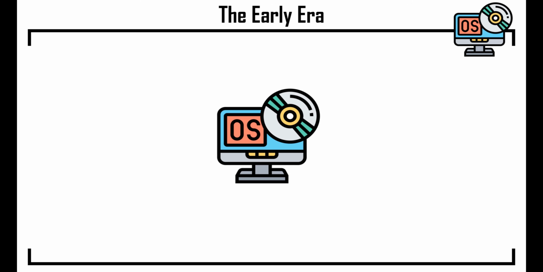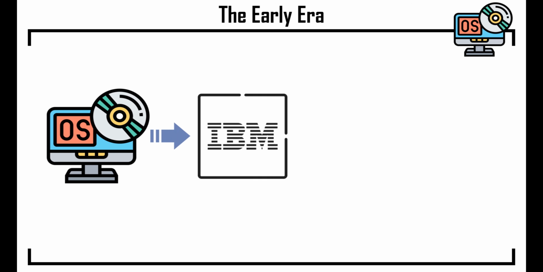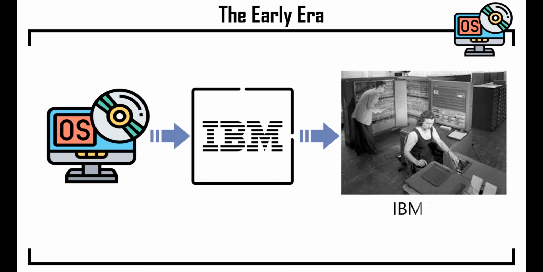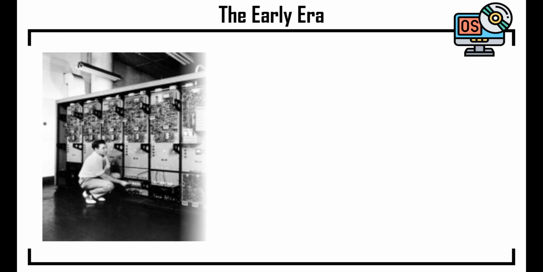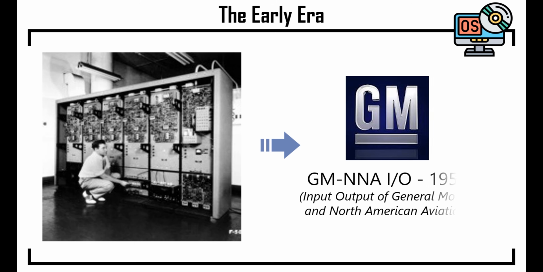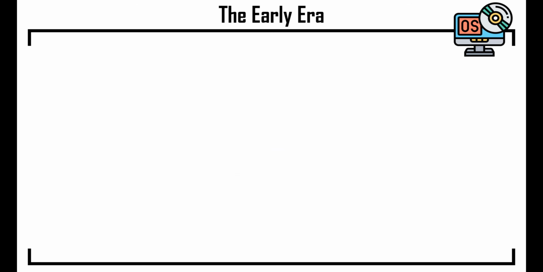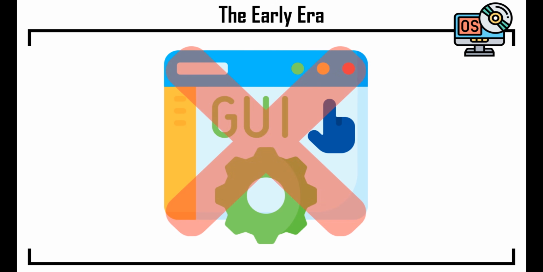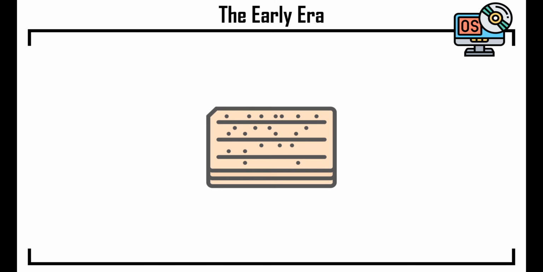The very first computer operating system was created by IBM for their IBM 704 machine, named GM-NAA I/O, for General Motors and North American Aviation. It was launched in 1956. This early OS had no user interface. All commands relied on punch cards.